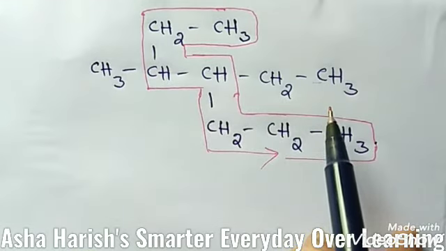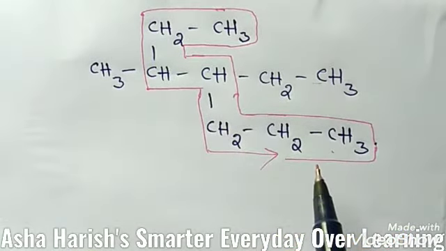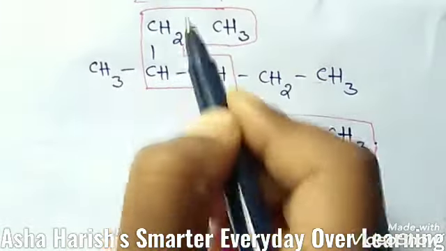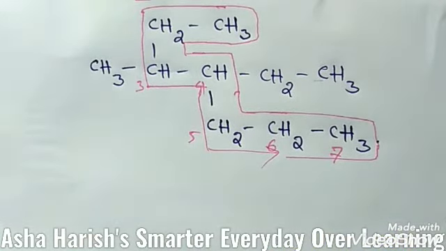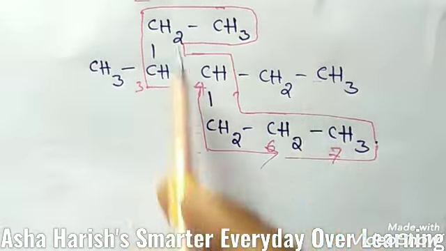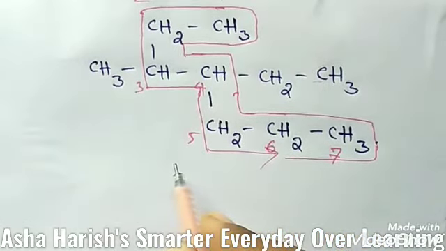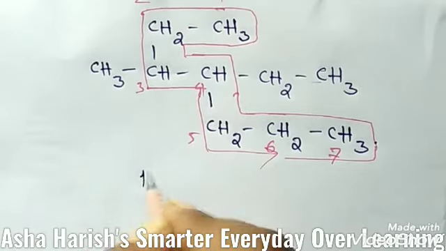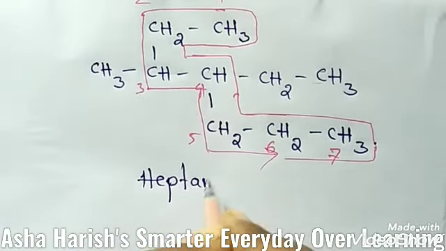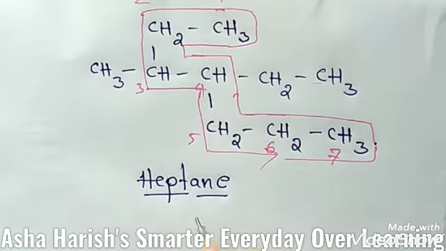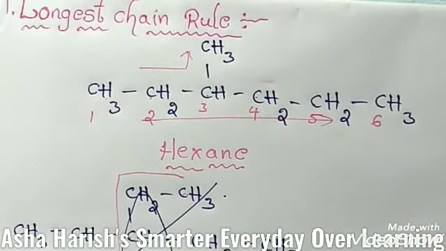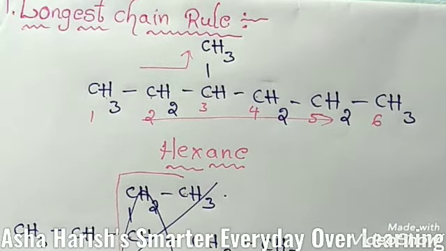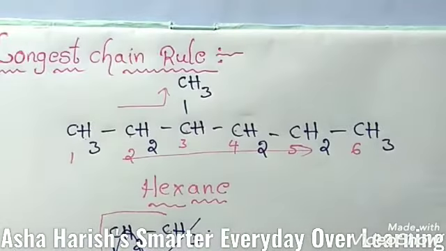Okay students, so in this way I should give numbering to these carbons, 3 4 5 6 and 7. Okay, 7 carbons. So the longest chain contains 7 carbon atoms, and hence this compound is named as a derivative of heptane. Hept is the root word and ane is the suffix, heptane. This is about the longest chain rule: in whichever way you get the longest chain of carbons, in that way only you should give numbering to that particular compound.